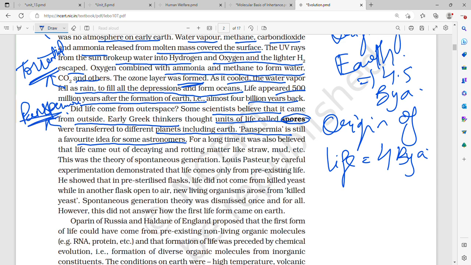It said that life came in the form of spores to Earth as well as other planets, and it came from outside, that is, extraterrestrial, alien. This theory is still valid today. It has not been discarded.